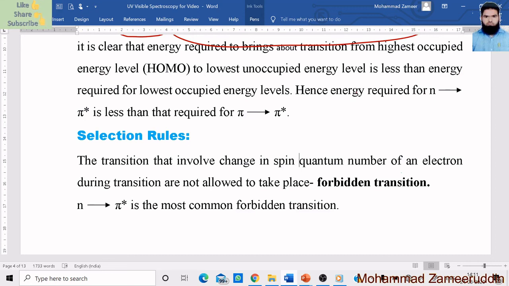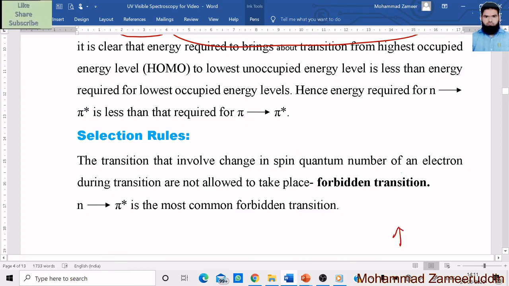See what happens. Suppose the electron in the ground state exists with plus spin, meaning its spin is clockwise, the positive sign, upward arrow. Now after the transition, suppose it shifts to the excited state and its spin quantum number changes, that is, the spin changes from clockwise to anticlockwise.